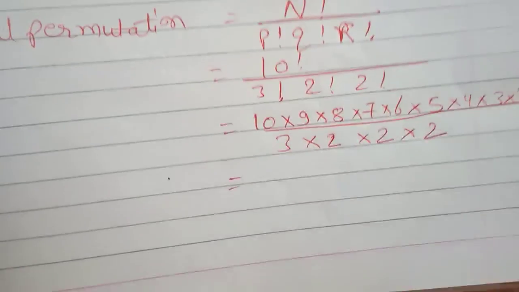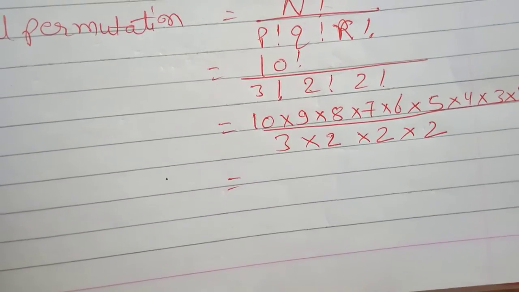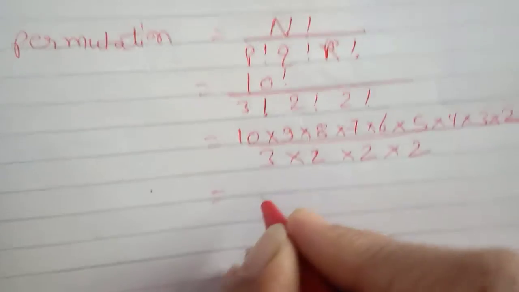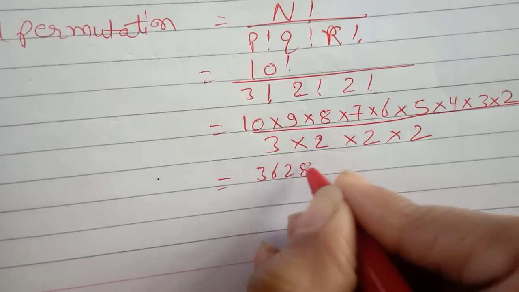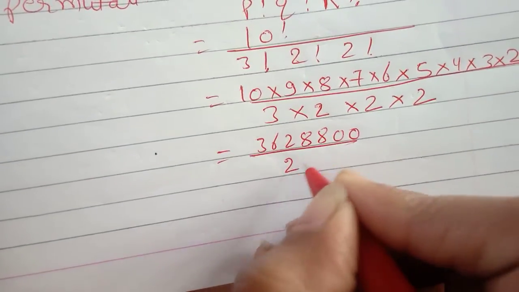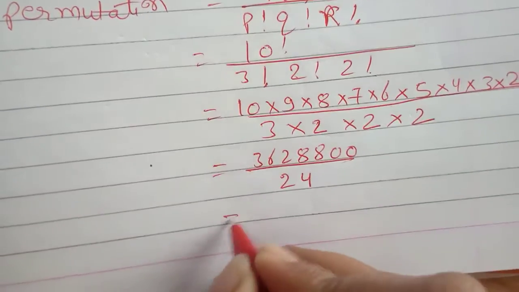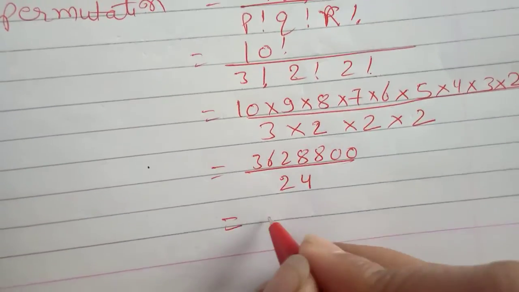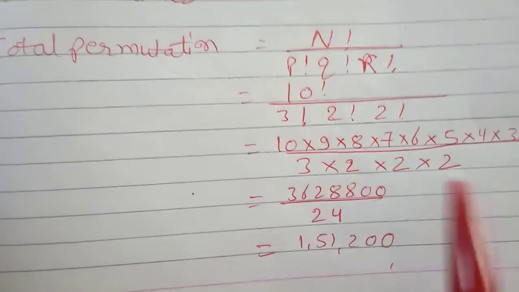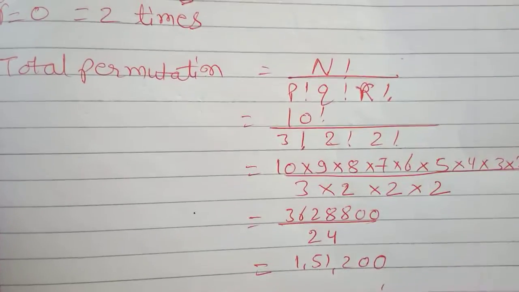I'm going to calculate this. So we'll get 3628800 upon 24. And we'll divide, we'll get 1,51,200. That is the total permutation possible.